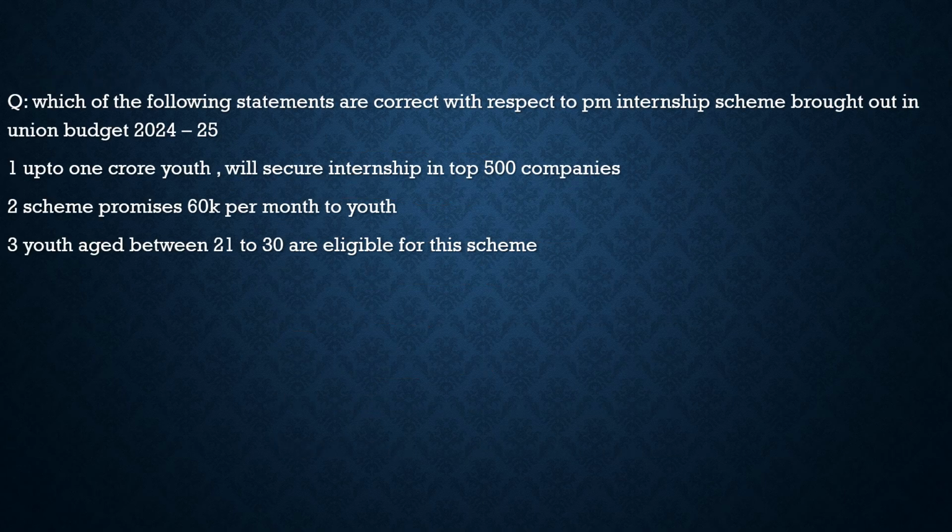Here the first question is on the PM internship scheme brought out in Union Budget 2024-25. Which of the following statements are correct with respect to the PM internship program scheme? First, up to 1 crore youth will secure internship in top 500 companies. Correct. Scheme promises 60k per month to youth. No, it is not 60k per month, it is 60k per annum. So this is incorrect. We discussed that.